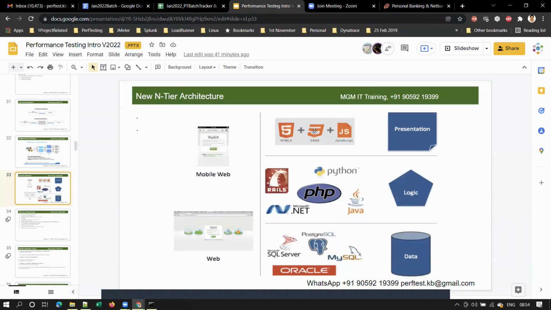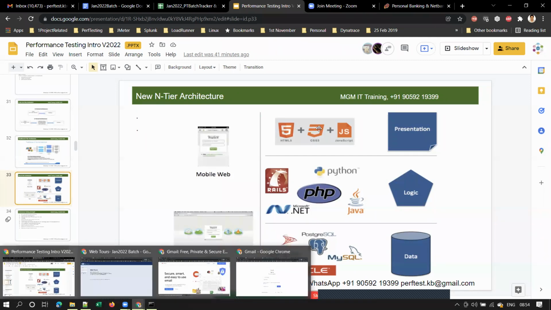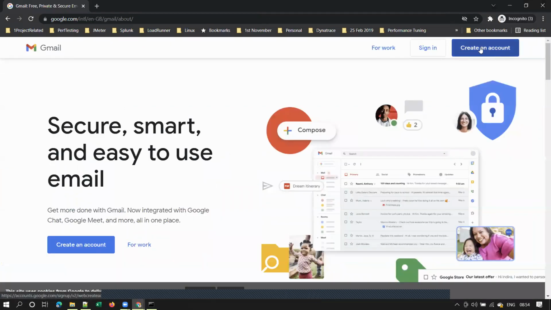Let's understand what is the purpose of CSS. CSS defines the layout of the page. What is meant by layout? If you take this example, on the top right there is a button in blue color, a button for sign in. You see three buttons over here on the top right, and the create an account button is in blue color, right?